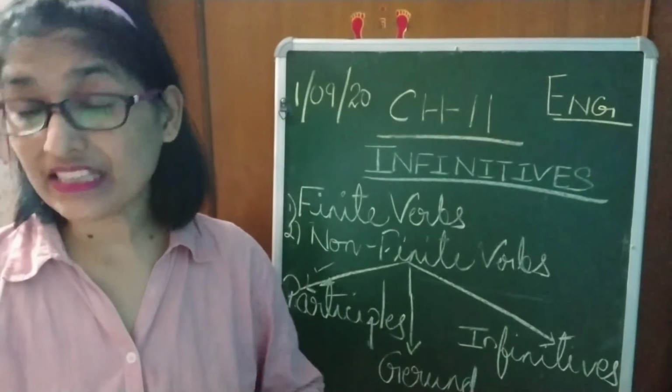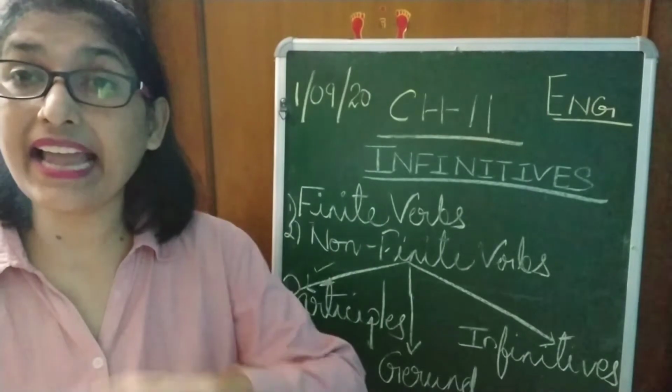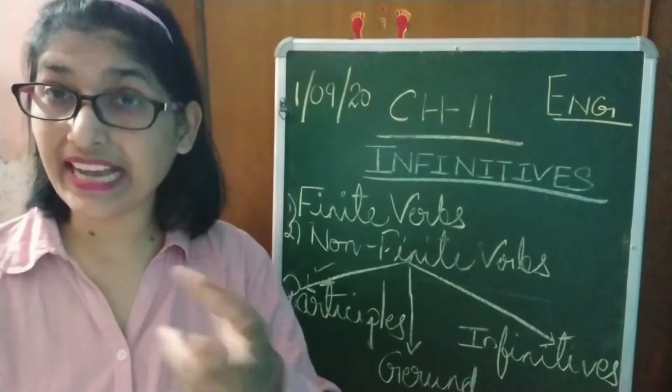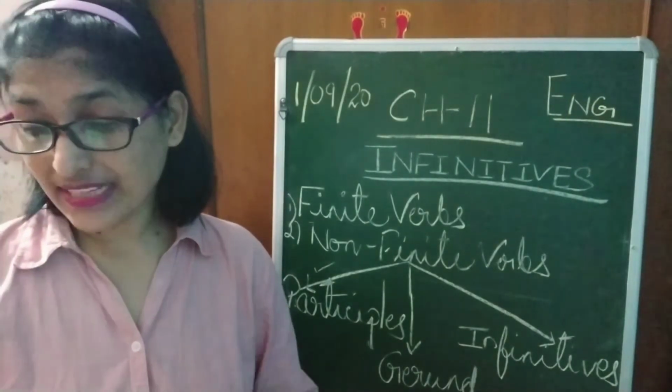Let's see the second sentence. My children like skating. My children like what? They like skating, S-K-A-T-I-N-G. Here also, it suggests an action.